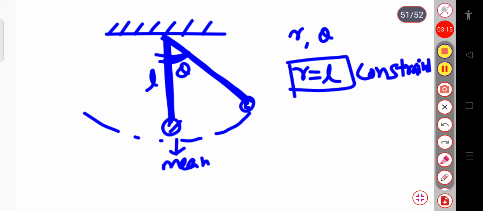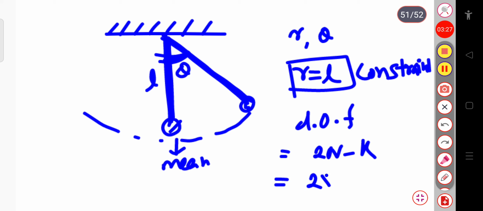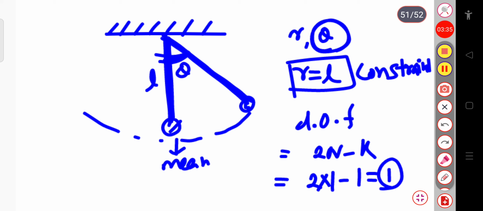So this distance is fixed, and it only depends on the value of theta. As we have calculated, the degrees of freedom is 2 minus k for a two-dimensional system, so 2 minus 1 constraint. So the total degrees of freedom is 1, and the generalized coordinate is theta, and r equal to L is known as a constraint.